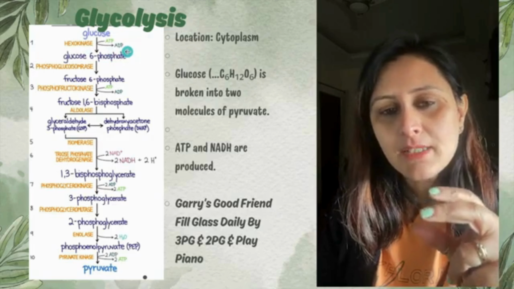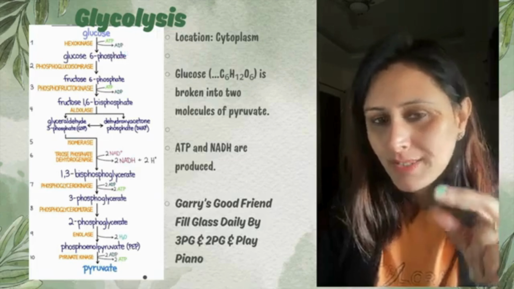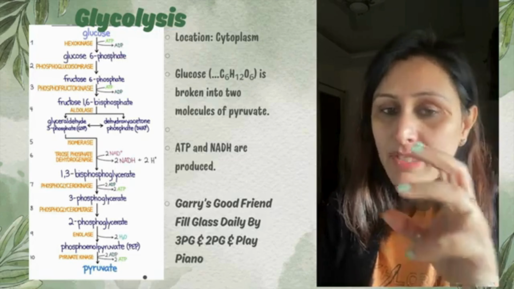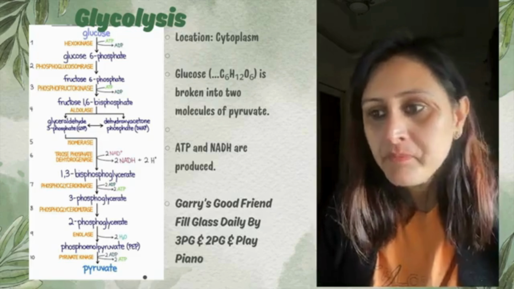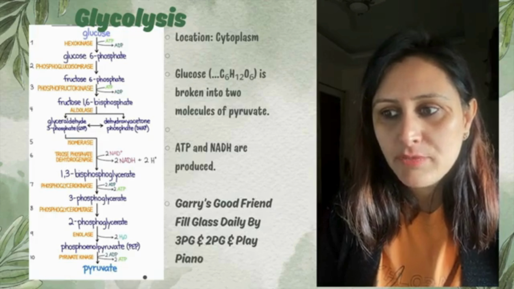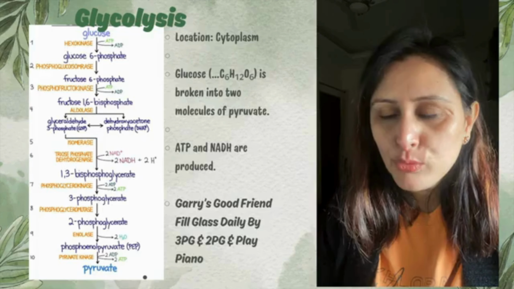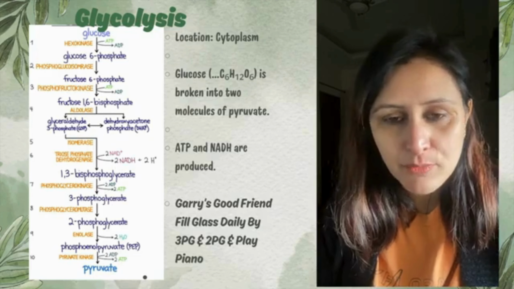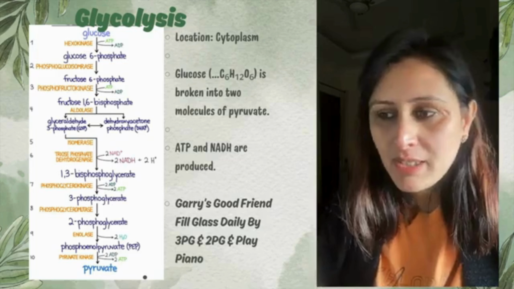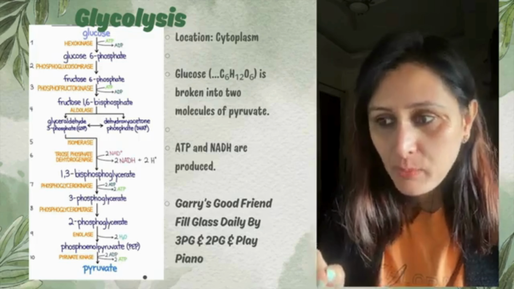So hexokinase is the enzyme which helps to convert glucose to glucose 6-phosphate, right? That means the phosphate group is added here. Now next, fructose 6-phosphate is formed in the presence of the enzyme phosphoglucoisomerase, right? So this is the enzyme that helps to convert glucose into its fructose form.